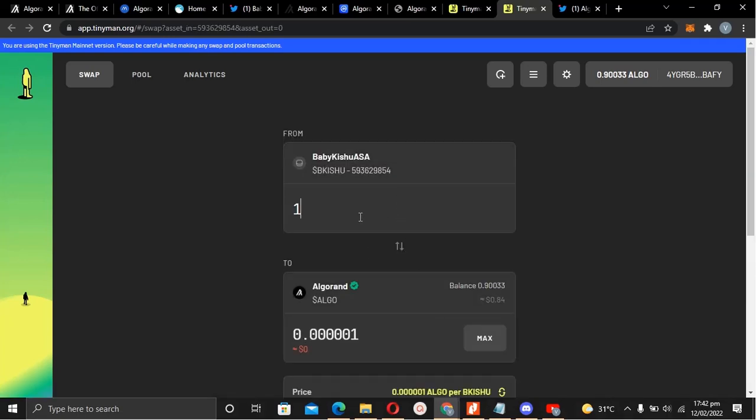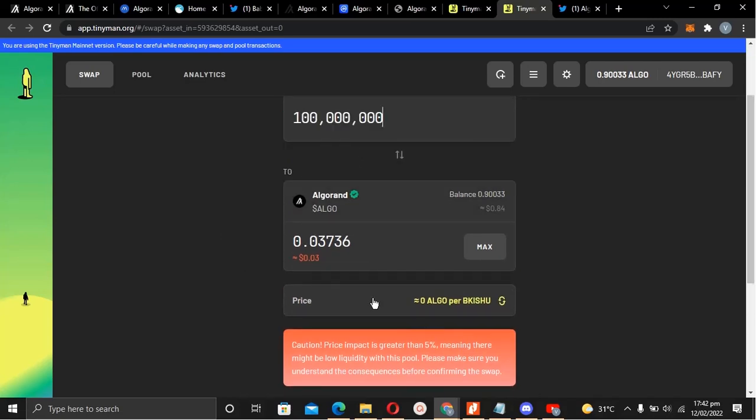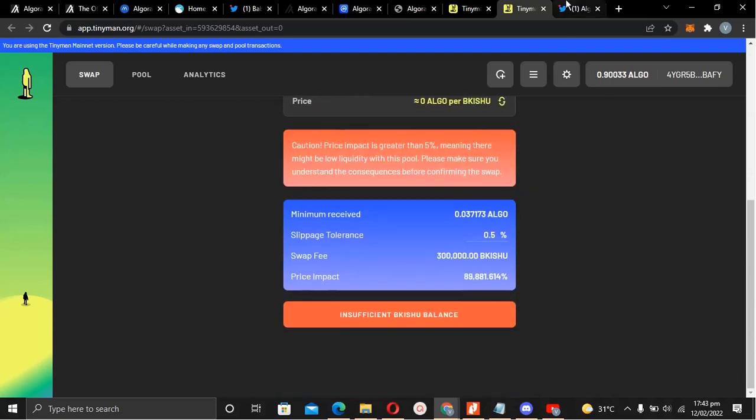I can say, okay, I'll swap my 10,000 if I have 10,000. I don't know how much this is worth, but it's crazy. But you can swap whatever assets you've gotten for Algorand, and then you send that over to your exchange, for example Binance, sell it for USDT, and get your cash.